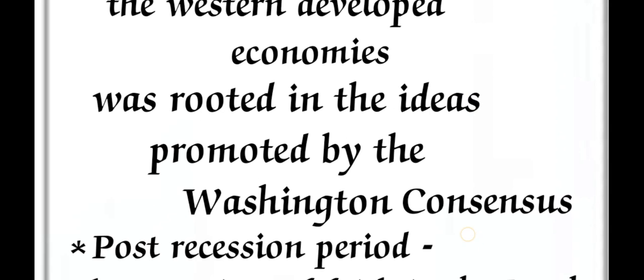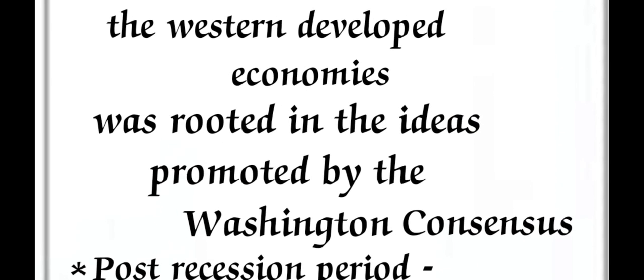At that time the developed Western countries were using the Washington Consensus, meaning freedom, liberalization, privatization, and less state intervention. These were the important principles. So there was a great crisis in the US, and the great recession across the Western developed economies was the result of the Washington Consensus. Mainly experts believe that.